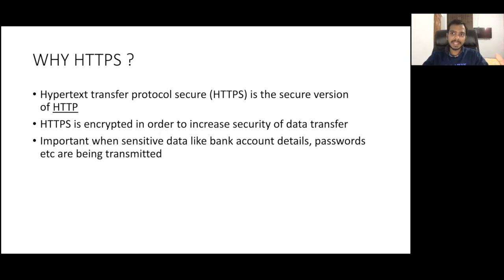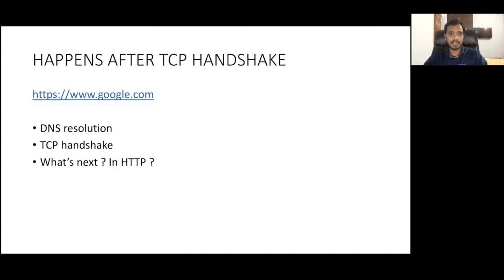But with HTTPS, it will encrypt the plain text that you are sending into some random text, which is also called ciphertext, and others will not be able to make any sense of it. This increases the security of data transfer. And this becomes very important because over the internet today, we are sending bank account details and passwords, which are very sensitive data. We do not want this to be seen by anyone in the middle of the internet. That's why HTTPS has become very important in the modern internet.